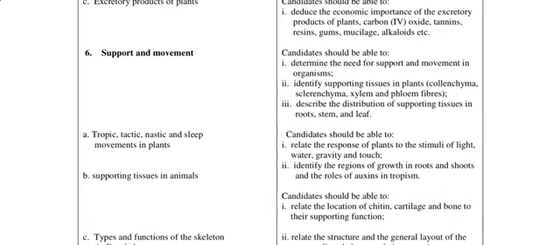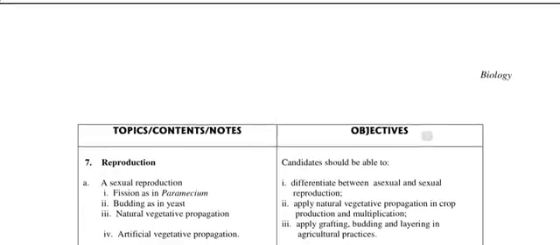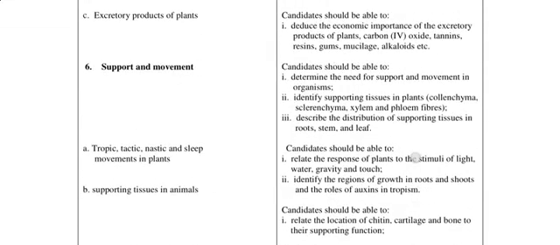Then under support and movement, which is the next topic, we have tropic, tactic, nastic, and sleep movement in plants. We also have supporting tissues in animals, and types and functions of skeleton in animals. So under this, you should be able to determine the need for support and movement in organisms, and identify supporting tissues in plants, for example the collenchyma, the sclerenchyma, xylem, and phloem fibers. You should be able to describe the distribution of supporting tissues in root, stem, and leaf.